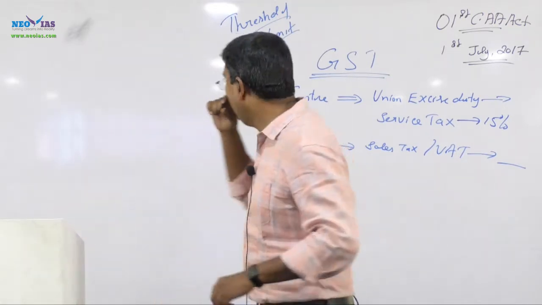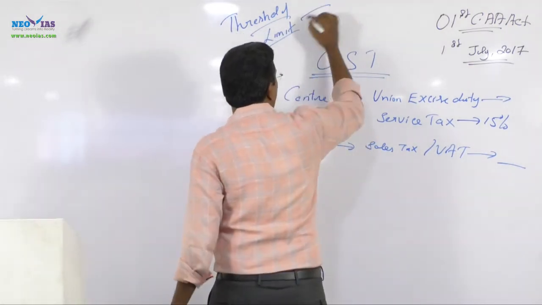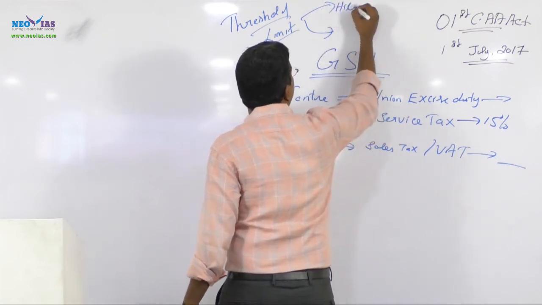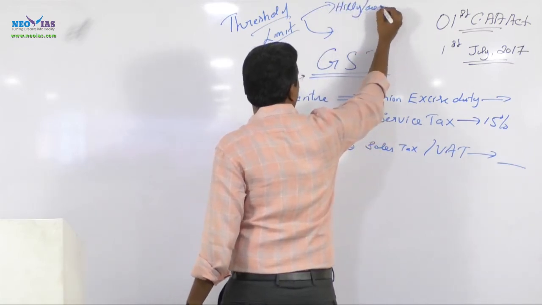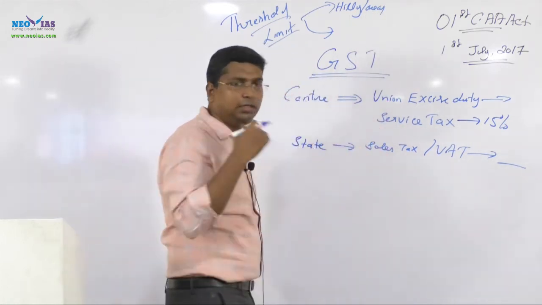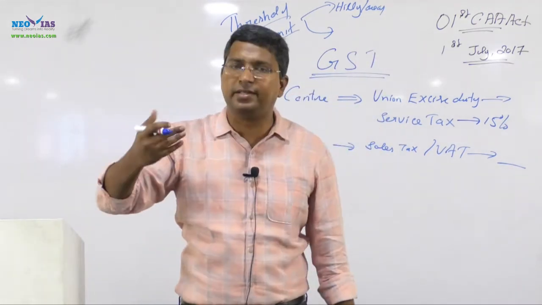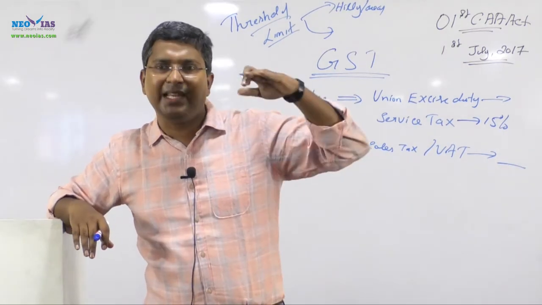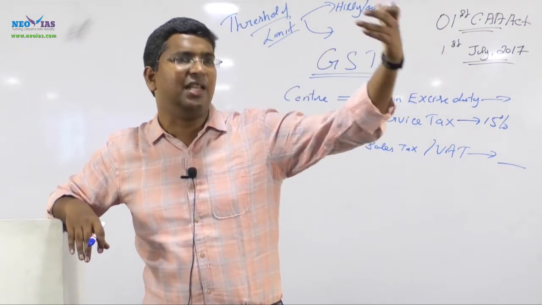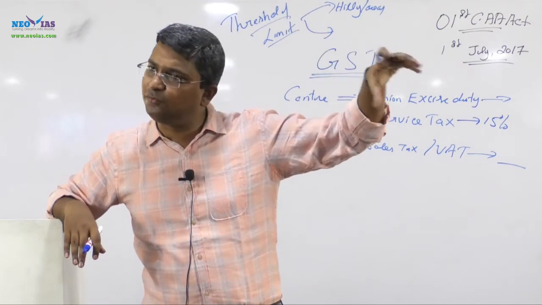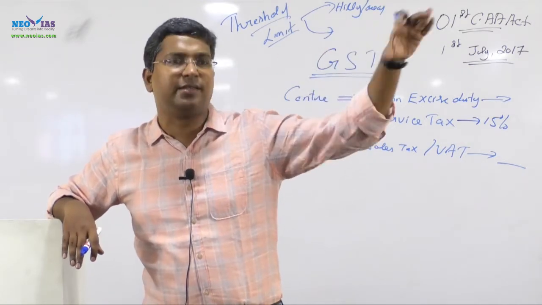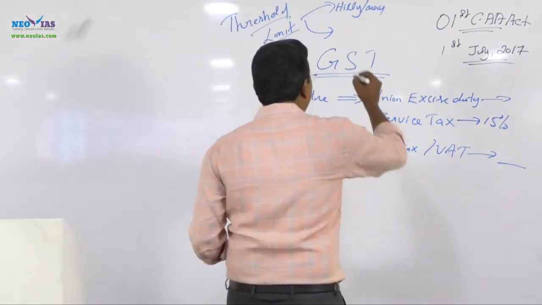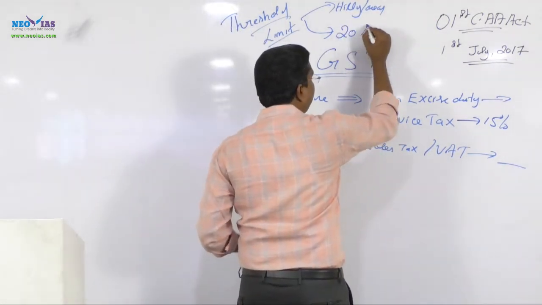The threshold limit is categorized into two. For the hilly area states the threshold limit is different, and for the normal states like Tamil Nadu or Maharashtra, not plain states. See, in hilly states you know that the business activity is very less. We have already given special concessions for hilly states in relation to taxation or tax exemption. So for the normal states, the threshold limit is 20 lakh.